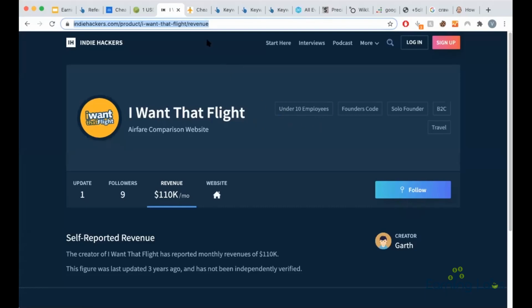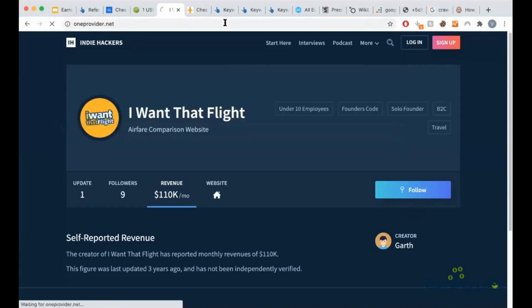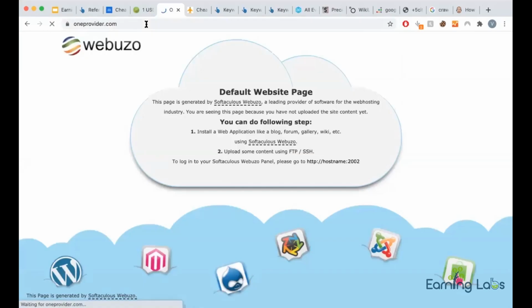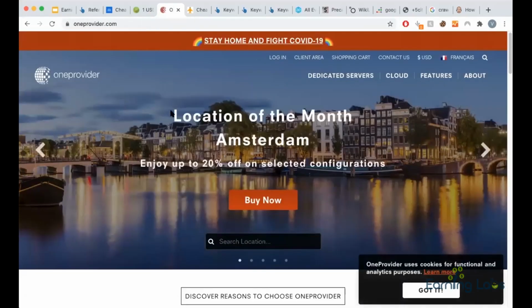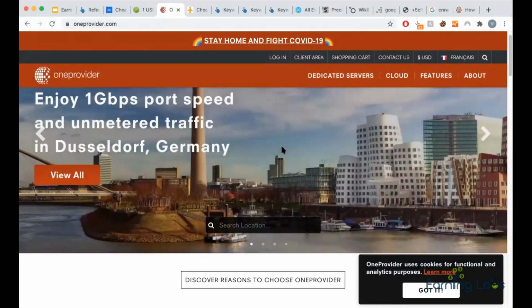Sandeep is asking which servers I prefer for such a large site. I use oneprovider.com, sorry, not .net. They are good and cheap, like $35 per month. I got 16 GB RAM, such good servers. So OneProvider is a good hosting service for such things. Ujjwal Kumar has said interesting stuff. Thank you. Bhavin Macha said he's a developer, so you guys can ping him.